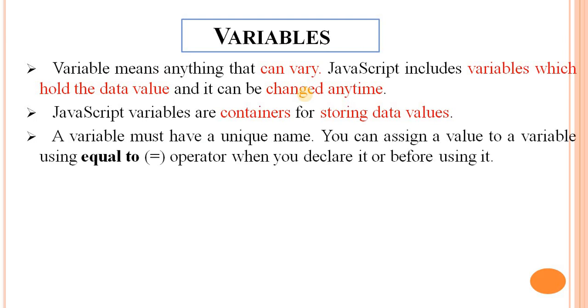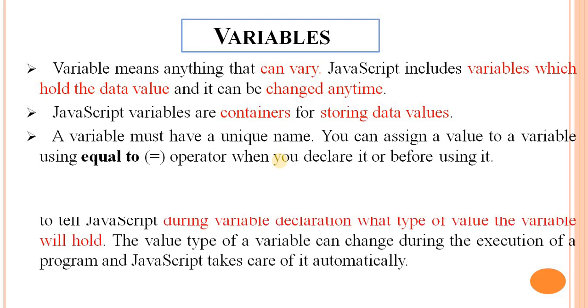A variable must have a unique name. You can assign a value to a variable using the equal to operator, when you declare it or after declaring it, before using it.